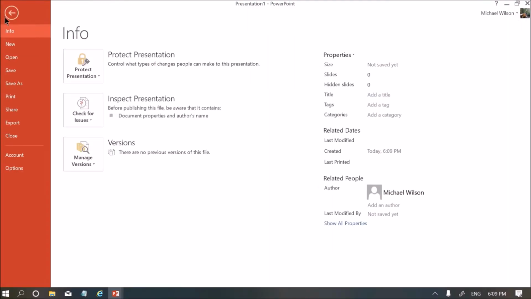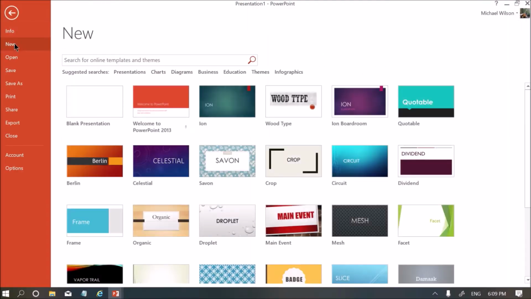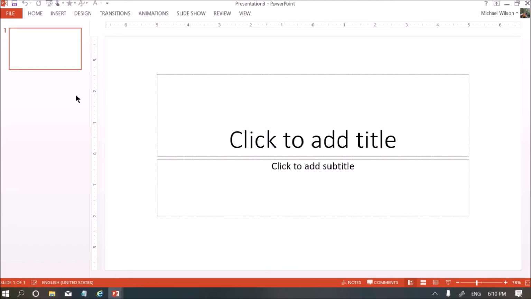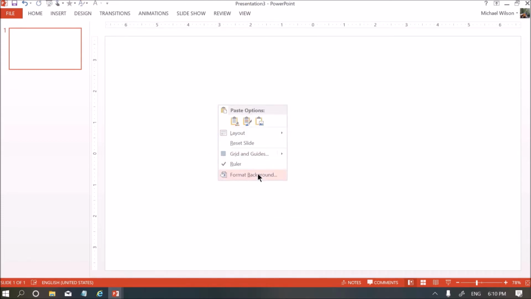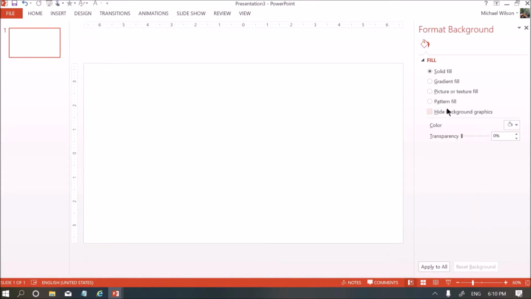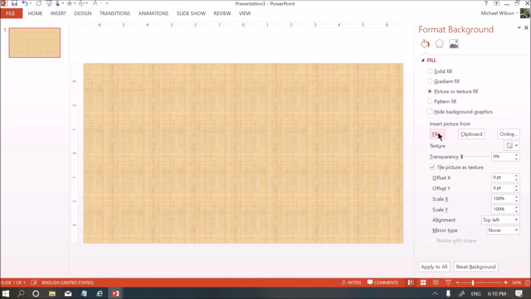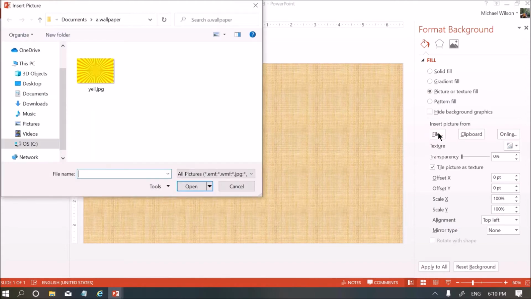For that, select the File menu. In that, select blank presentation. Ignore the title bars of the slide. Just remove it. Right click the slide. Select format background. In the format background option, select the picture. You can choose any background picture from your files. That's it. The first step is done.